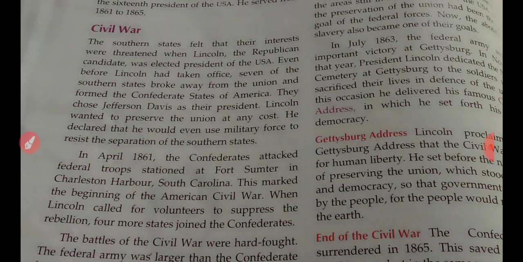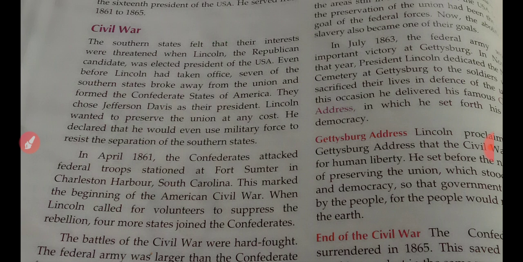In April 1861, the Confederate States attacked federal troops stationed at Fort Sumter in Charleston Harbor, South Carolina.